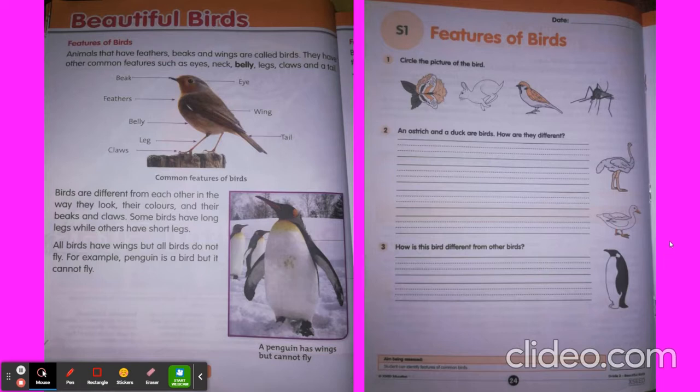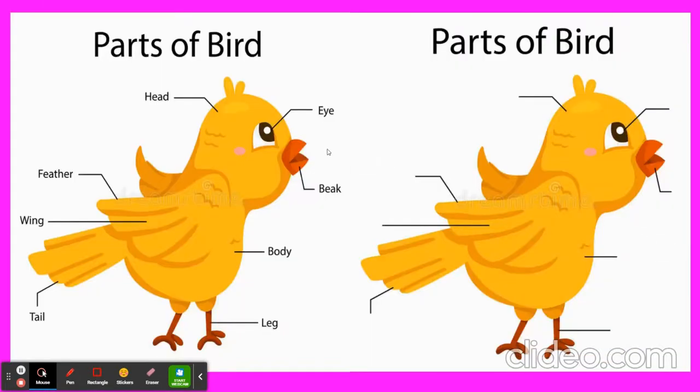And you're going to do the parts of a bird. I've given you the picture in the daily schedule. You can paste it in the notebook and write the parts of a bird. Here, I am going to write eye, beak, body, leg, tail, wing, feather, and head.